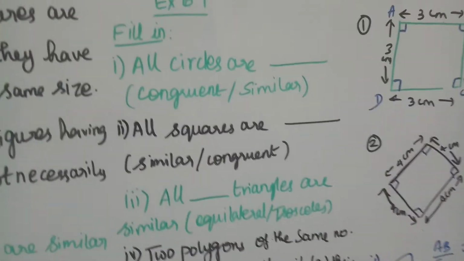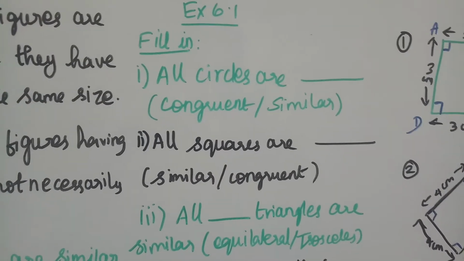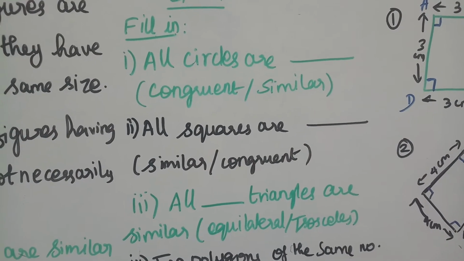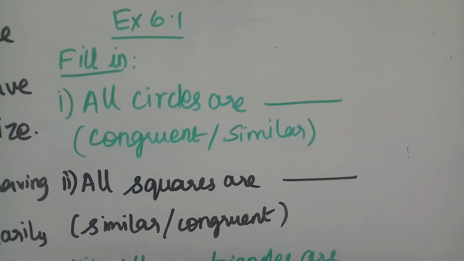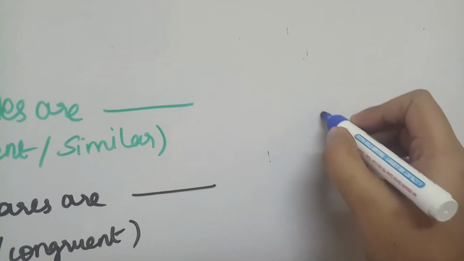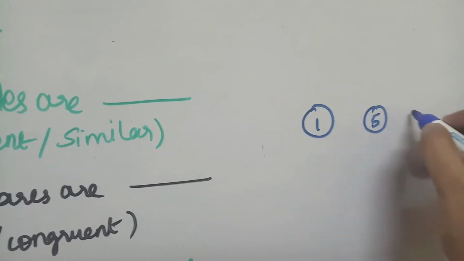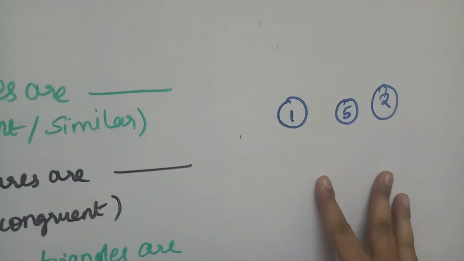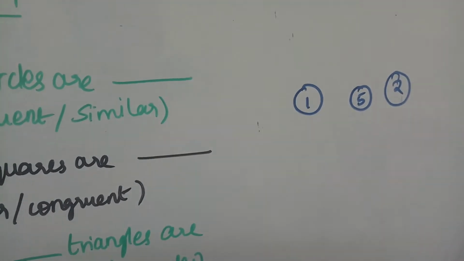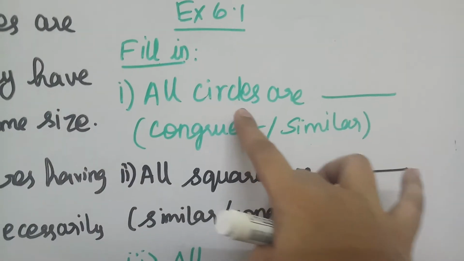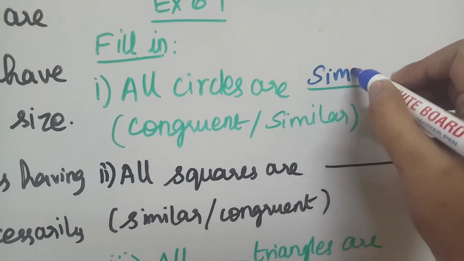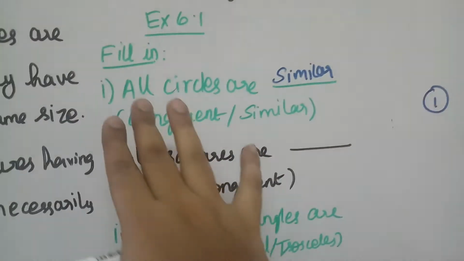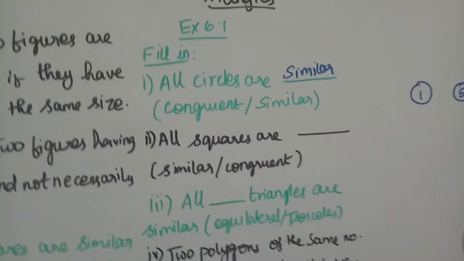So we'll move on to the exercise problem, exercise 6.1. All circles are congruent or similar. We have to choose the answer. All circles include all the shapes. For example, we have 1 rupee coin, 5 rupee coin, 2 rupee coins. So all are circle shapes we can take. For example, the bangles, but they are not in the same size. So we can say all circles are similar. Congruent means the sizes also should be the same. We cannot say that for sure for all circles. So we say they are similar in shape.